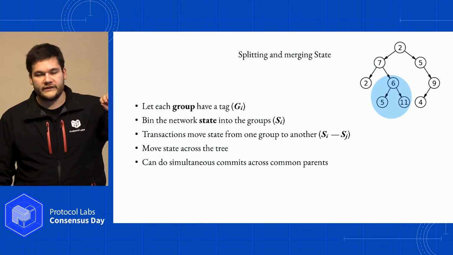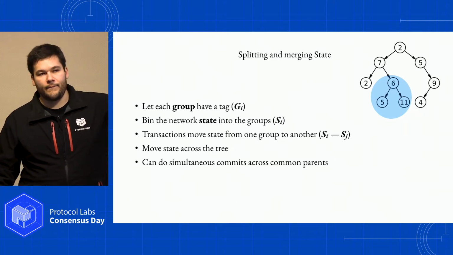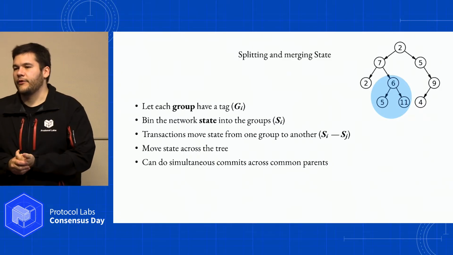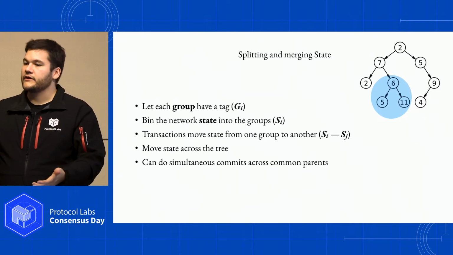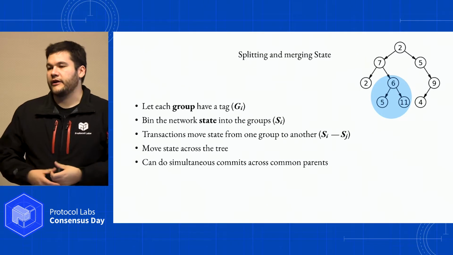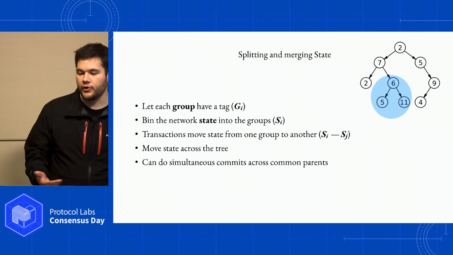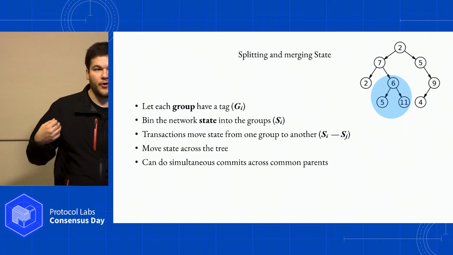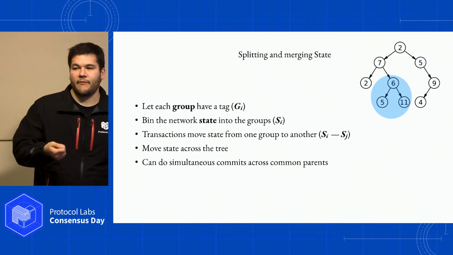CRDTs are this entire field of how you do eventually consistent or convergent data structures, and you build applications that just naturally work with that. Think of Google Docs as a great example. You can have a document on one laptop and on another. You can type, it works. Your updates go from this computer to another, and they synchronize. Now, do that safely and with high security on assets that have a lot of value. You have to work a bit harder to make that work, but you could reasonably get to that point. You could think of some of these groups as splitting. You could imagine going onto a plane and being able to continue transacting and using all your applications, and still then getting off that plane and merging all the state back.